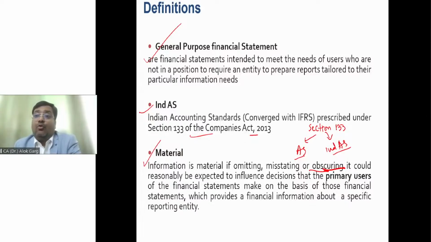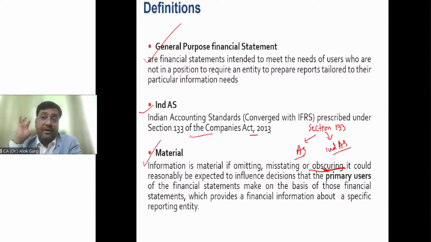So they are saying that, okay, we have not omitted, we have not misstated, but they have obscured. Earlier in the materiality definition, this word obscuring was not there. This was inserted 2 years back. Are you getting me?